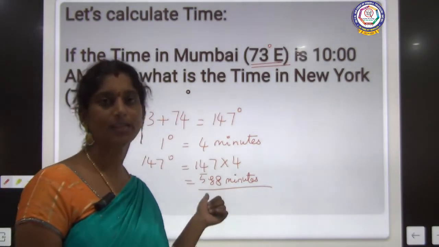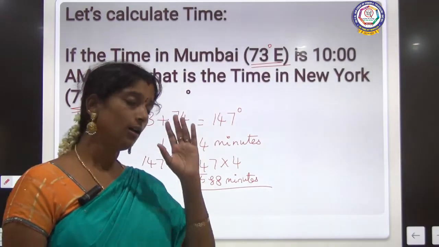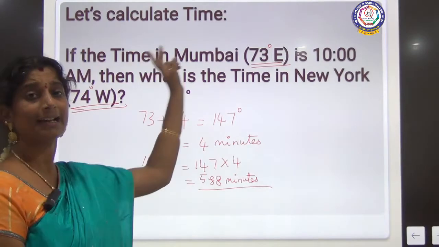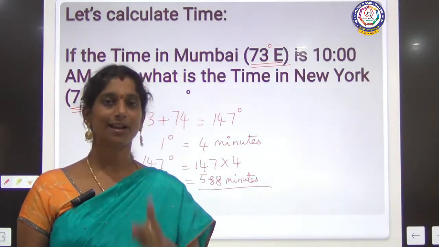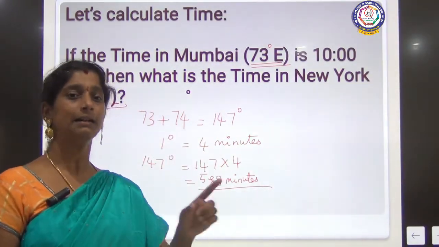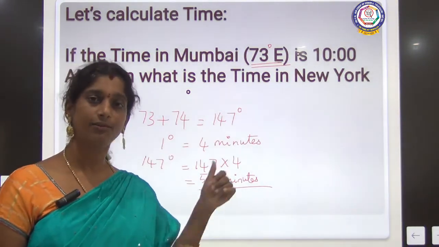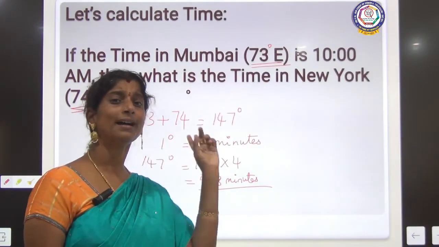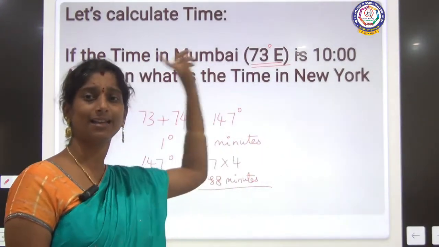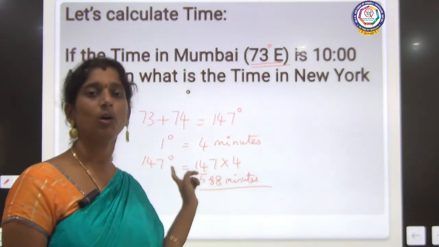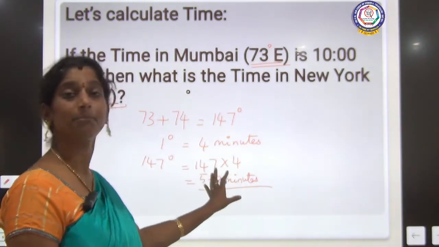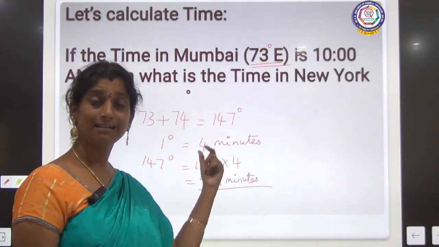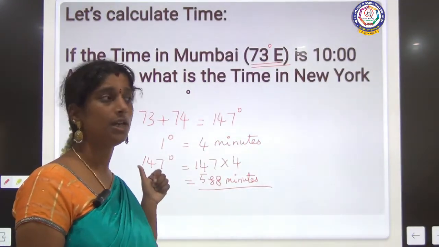We can calculate with the minutes itself, or we can convert it to hours also, but keep in mind, the directions are different. When the directions are the same, we added the answer we got along with the given time, but the directions are different. This is east and the other one is west. So we will have to subtract this from that time. Clear? So when we subtract this, we will get the time in New York.